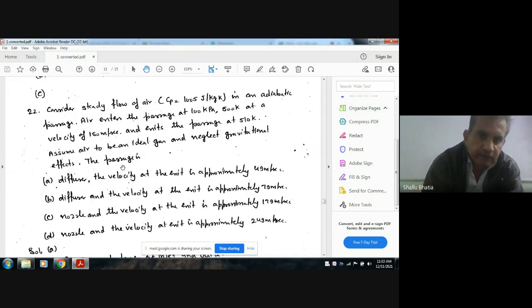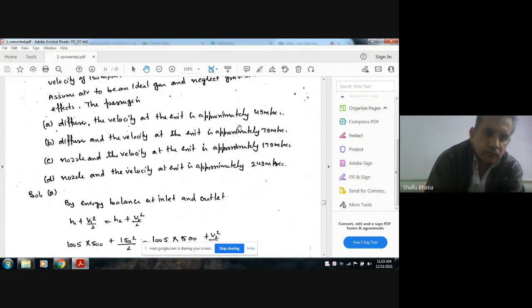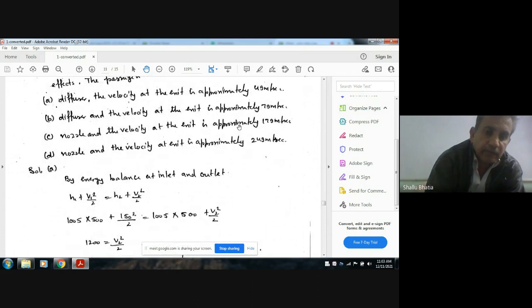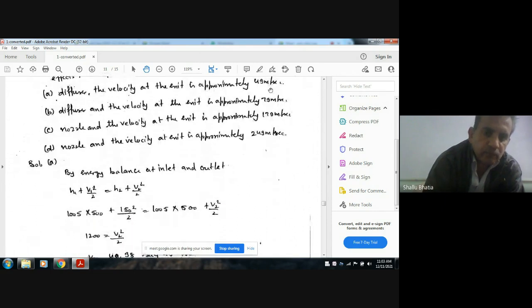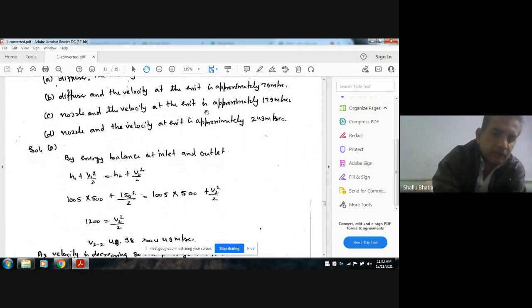Here it is given that the initial pressure is 100 kPa, the temperature is 500 Kelvin, and the velocity is 150 meters per second. At exit the temperature is given. As the passage is adiabatic, no heat is being added externally, so energy at inlet should be equal to energy at outlet.